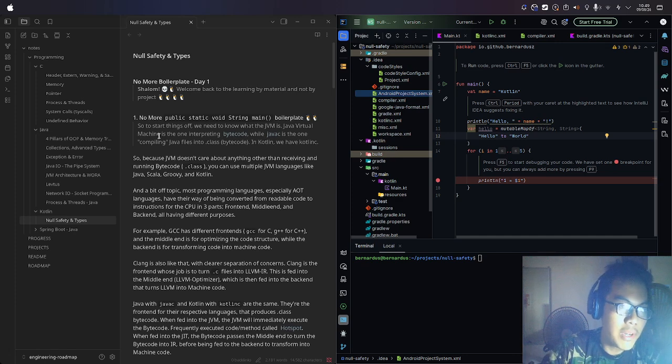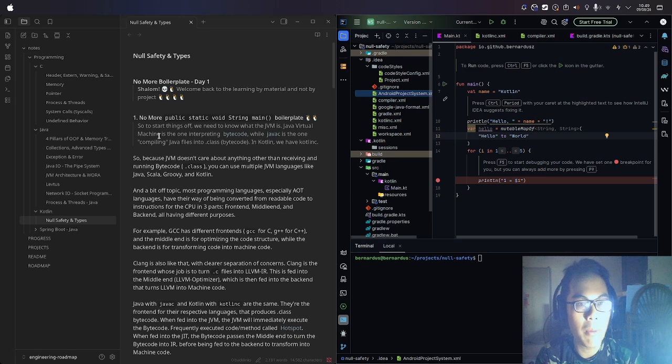But before we dive deeper, we need to know what the Java Virtual Machine is. The Java Virtual Machine is the one interpreting bytecode, while the Java compiler, javac, is the one compiling Java files into .class files, or bytecode.